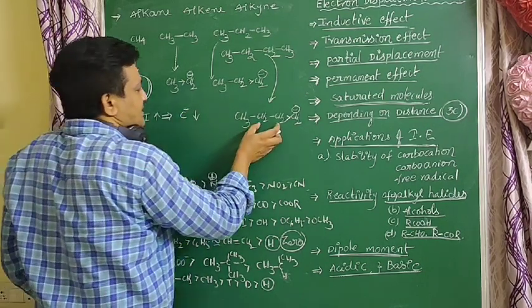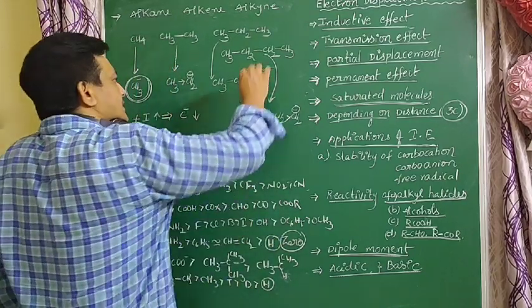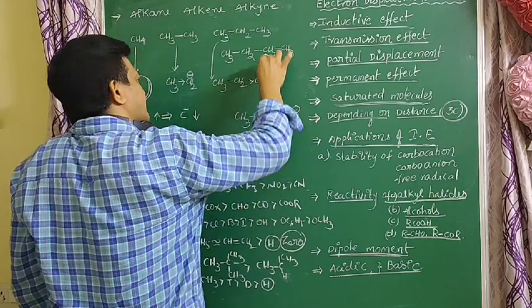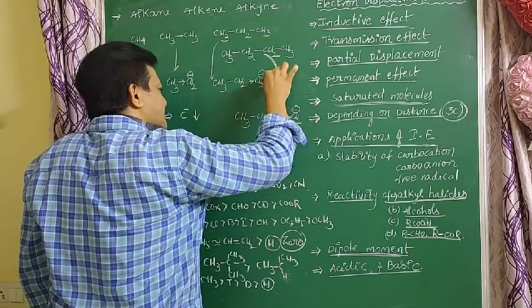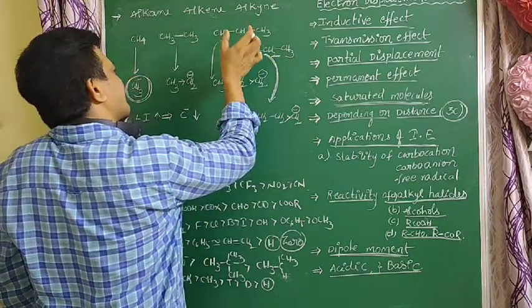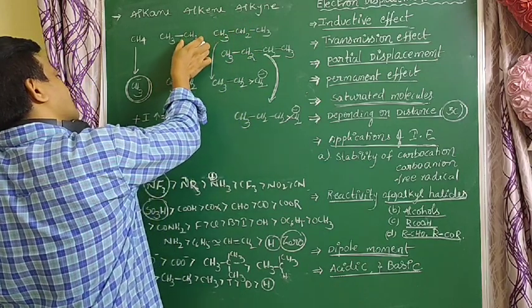So this is the least stable carbanion. Butane does not easily give H plus ions, so butane is less acidic than propane, and propane is less acidic than ethane.